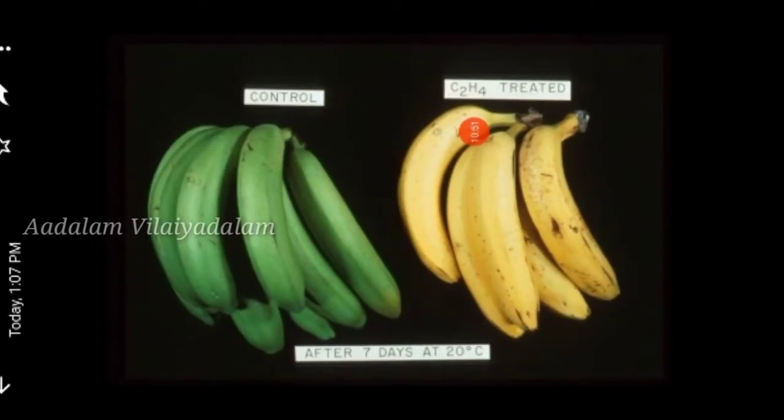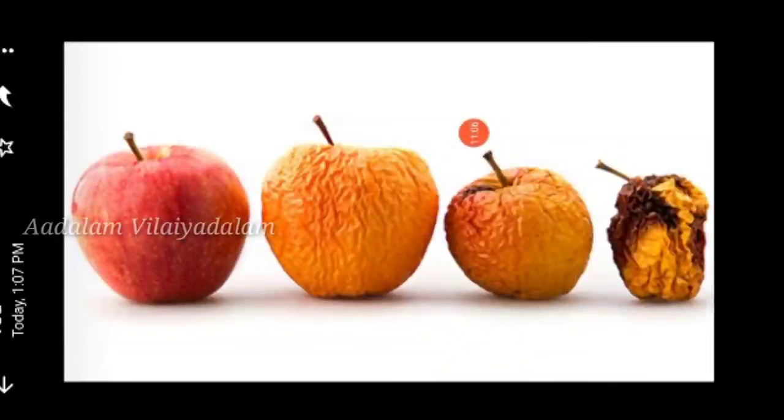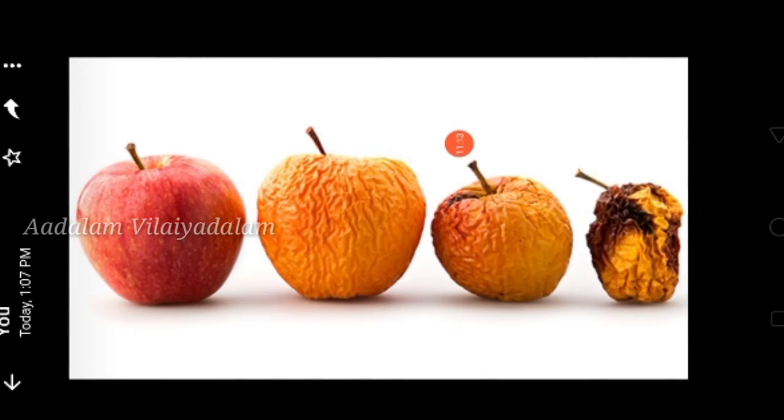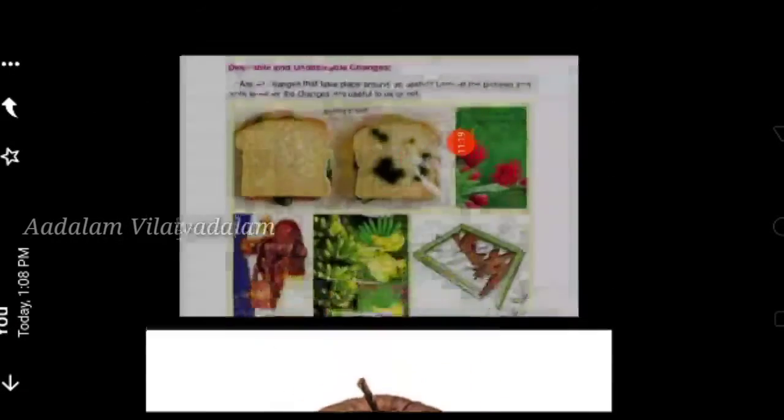See one example. The ripening of fruit is a useful change, so this is called a desirable change. Now see decaying of fruit. This is not a useful change. This is a change we don't want, so it is an undesirable change.